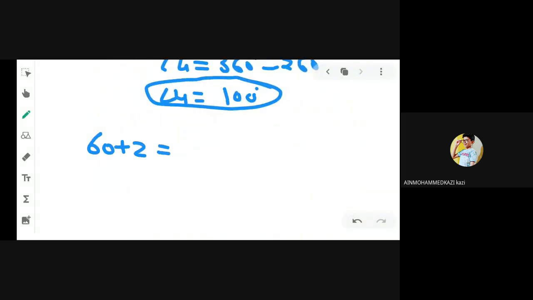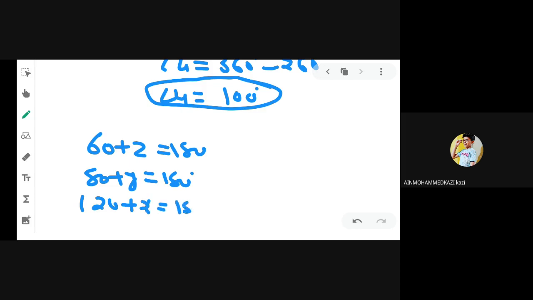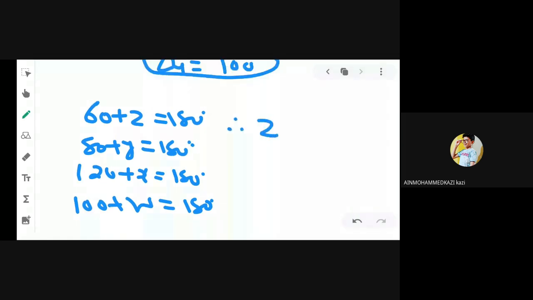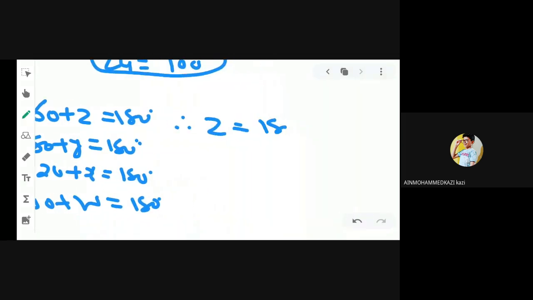60 plus z is equal to 180. 80 plus y is equal to 180. And 120 plus x is equal to 180. And 100 plus w is equal to 180. Because they are making linear pair. So if you want to find z, z is equal to 180 minus 60. We get 120 degree. If you want to find y, y is equal to 180 minus 80, 100 degree.